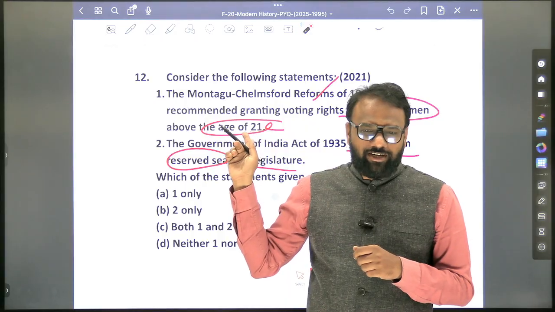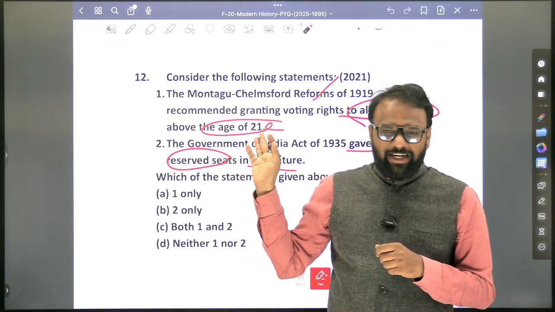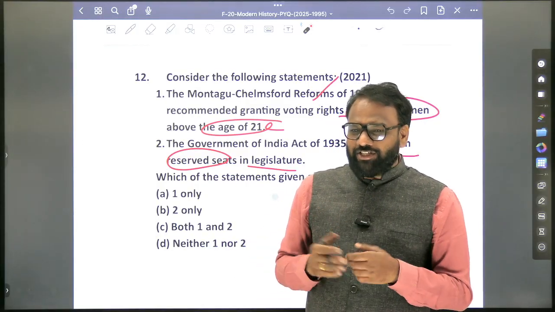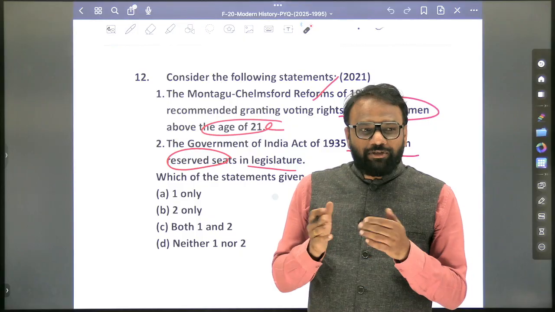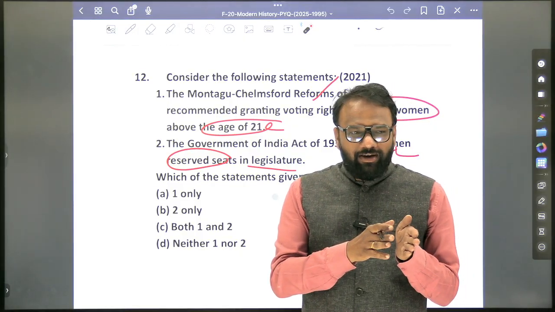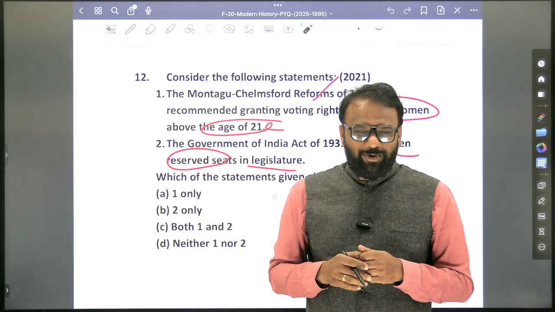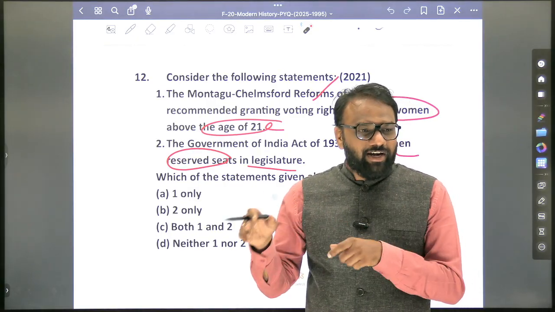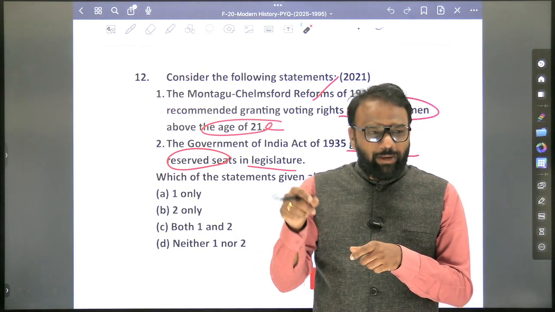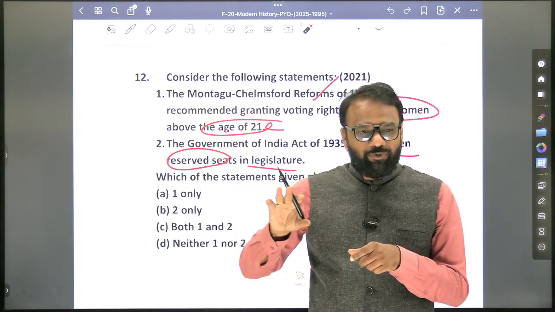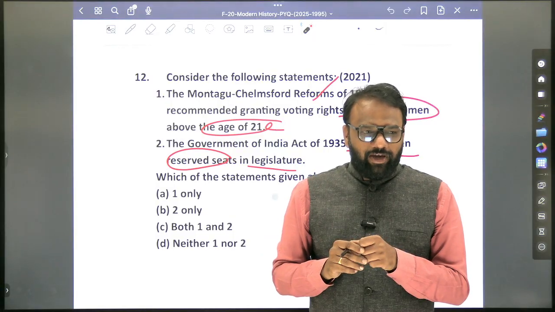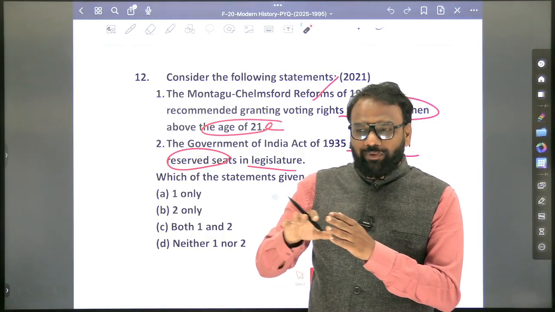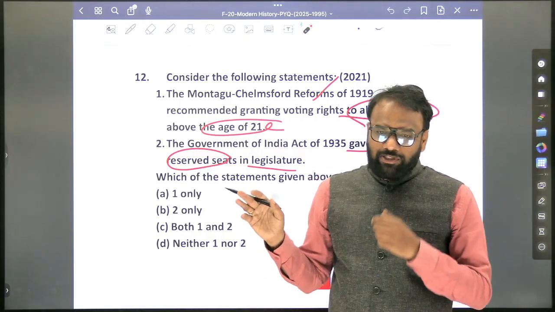So diarchy was introduced in which act? 1919. Diarchy was introduced at the center or at the provinces? At the provinces. So what is diarchy? Division of central subjects into reserved and transferred, yes or no? Division of which subjects? Central subjects or state subjects? State subjects into transferred and reserved. For reserved subjects, who can make laws? Responsible ministers or the non-responsible governor? Governor. On transferred subjects, the ministers can make law, meaning they should be responsible to the legislature. So diarchy is one of the features of 1919.